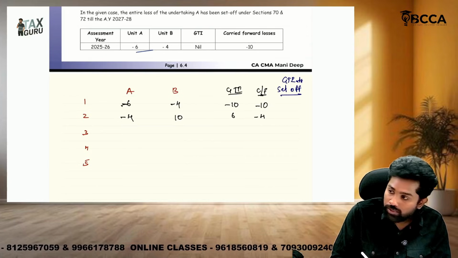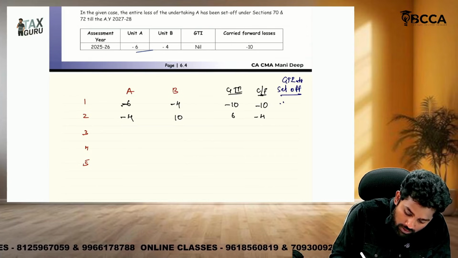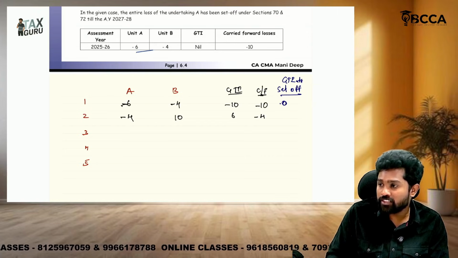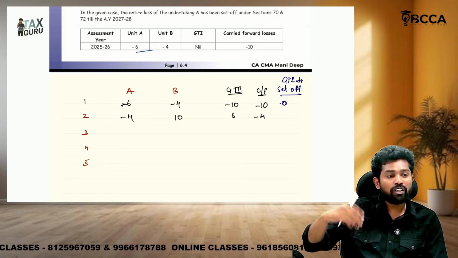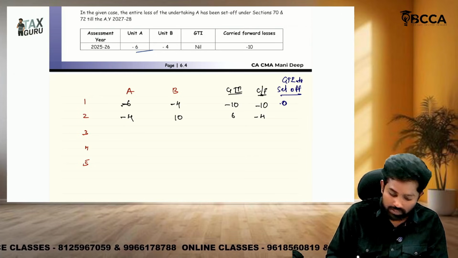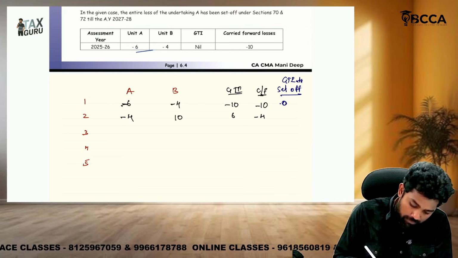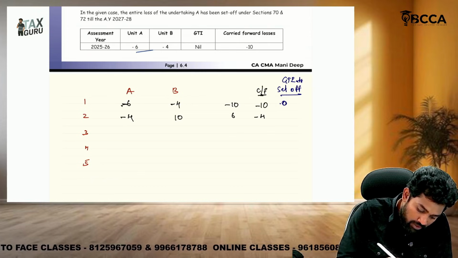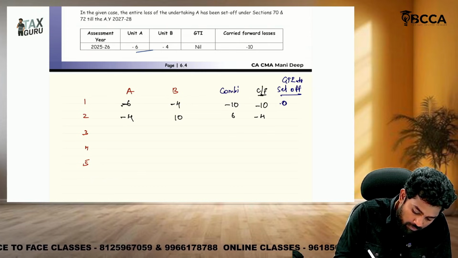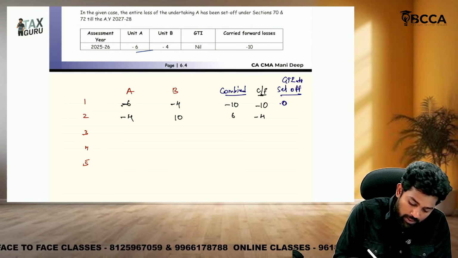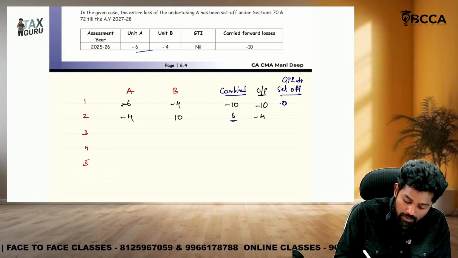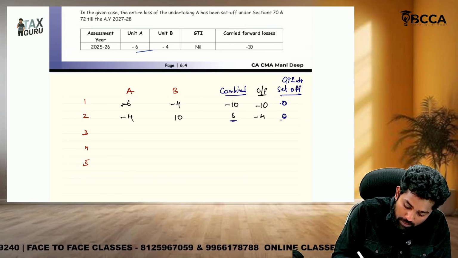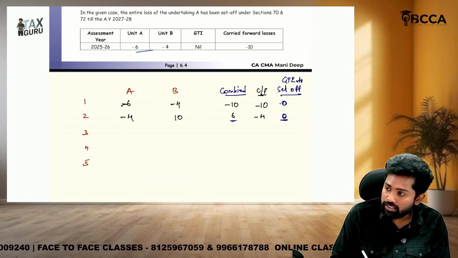Sir, first year only. Nothing to set off. So it is like what? 0. Okay, because loss we are not taking, we are taking it as 0. Total income negative, we will not calculate negative tax rate. That's why we are taking it as 0. Okay, then actually gross total income also has to be taken. So we are taking like combined. Then minus 4 plus minus 10, set off 6. But brought forward also, if you set off 10, then it will become 0, and carry forward is like again 4.